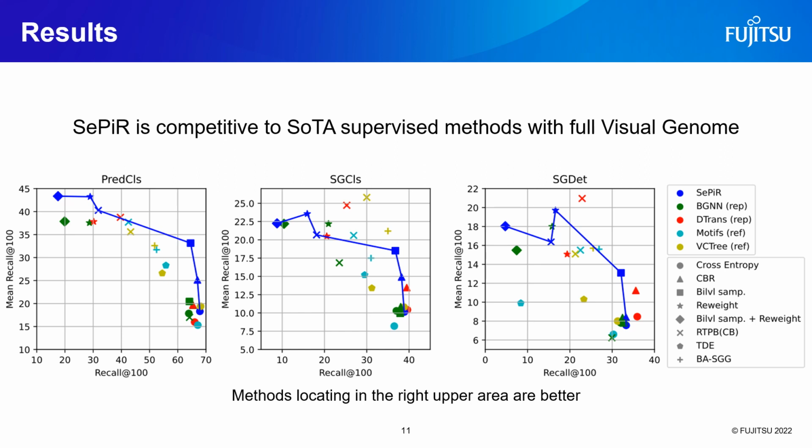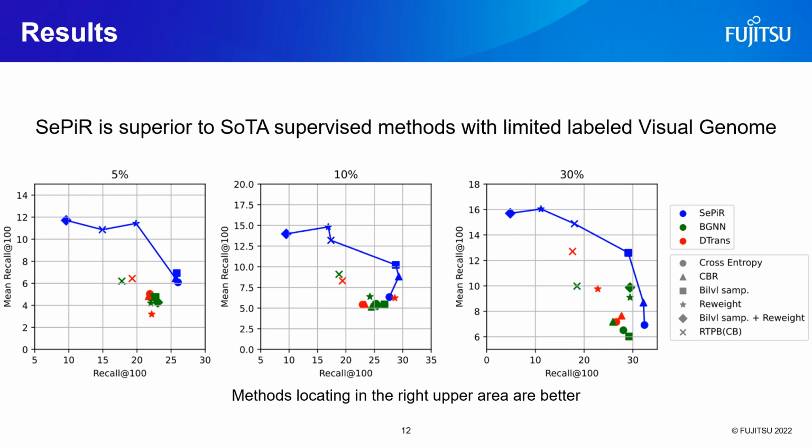Let's jump into the experimental results. We use Visual Genome as the dataset and conduct three tasks. When it comes to evaluation metrics, we use trade-off curves between recall at 100 and mean recall at 100. In this setting, the curves located in the upper right area are better at predicting the tail categories. Except for the SGCls task, our method SePiR is competitive with state-of-the-art supervised scene graph generation methods, even though we did not utilize target predicate labels for training the relational encoder.